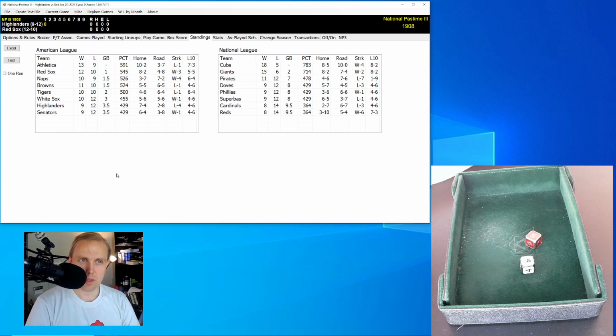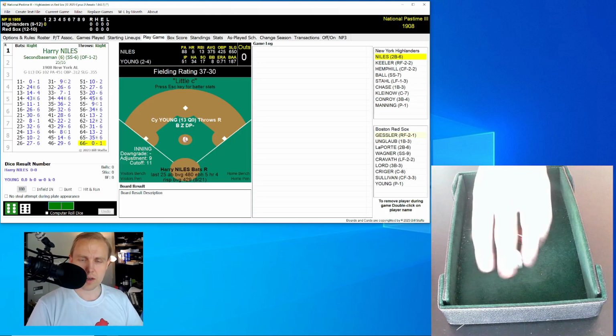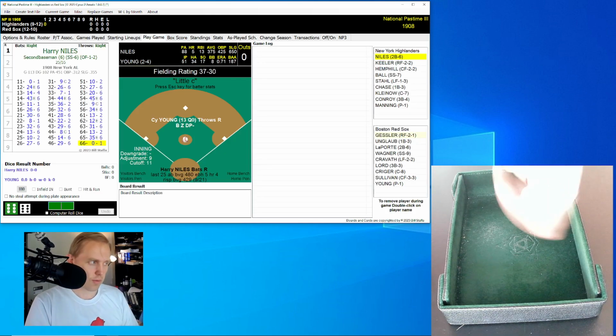Compare that to the 1949 season, where the National League is starting to see the Giants pull out after about 33, 34 games. It's just amazing how different replays are. You play them the same way, you set them up the same way, and sometimes you get this, and sometimes you get something like this. So that's what we have so far, and here is Harry Niles to lead this off for the Highlanders.